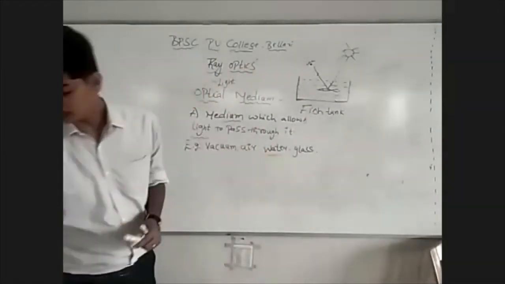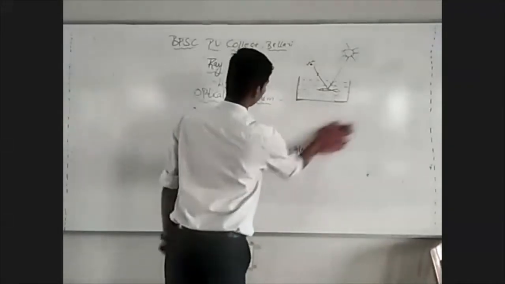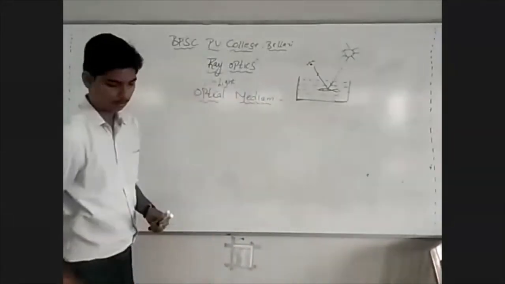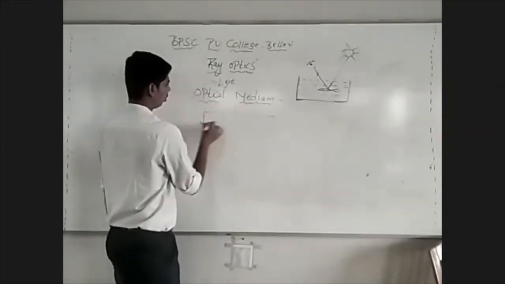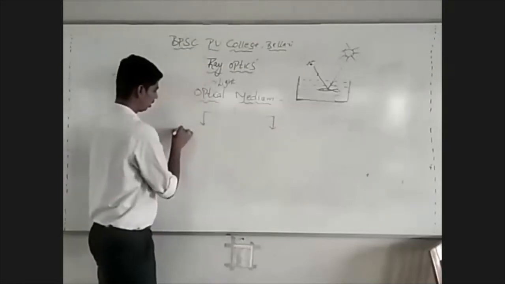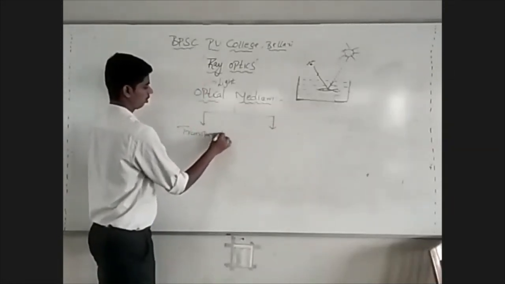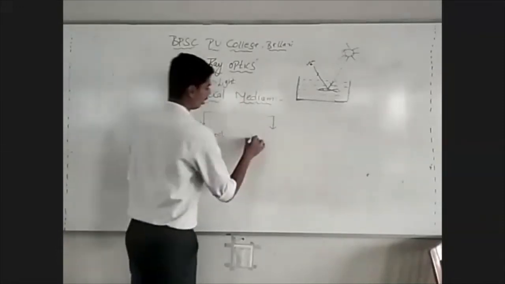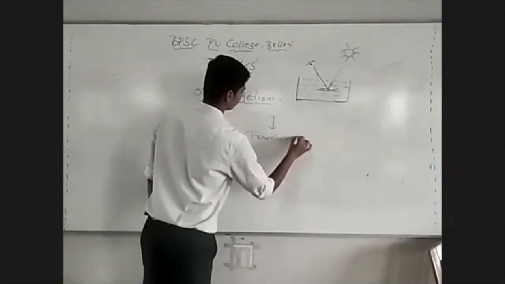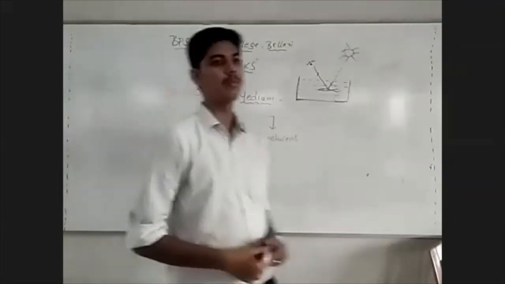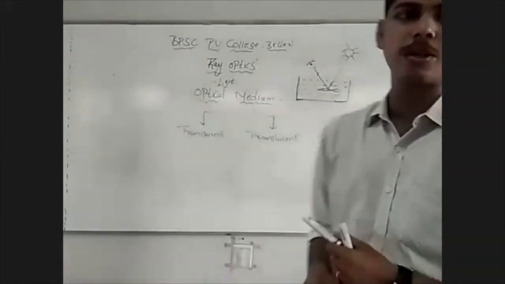These optical media are actually of two types. One is transparent optical medium, and the other is translucent optical medium. Transparent optical medium and translucent optical medium. These are the two types of optical medium.